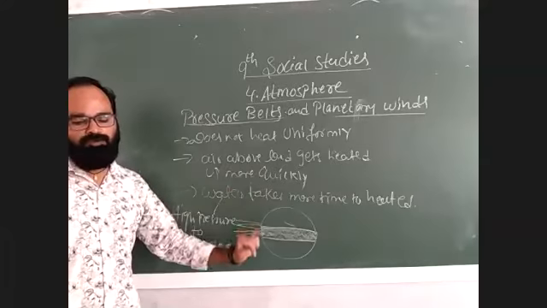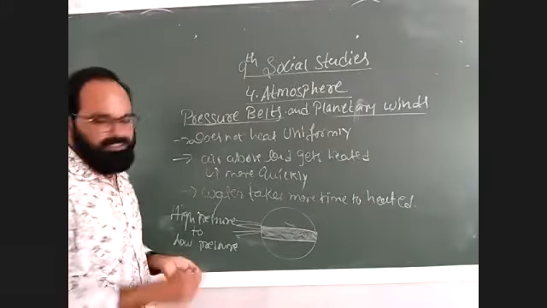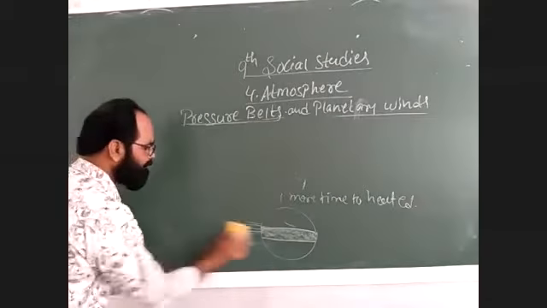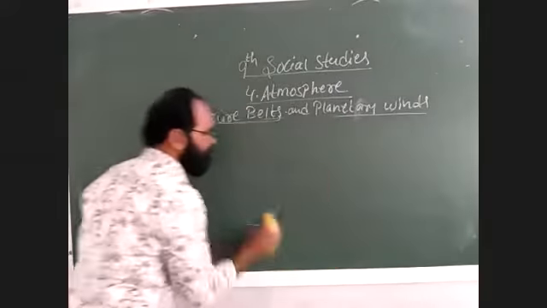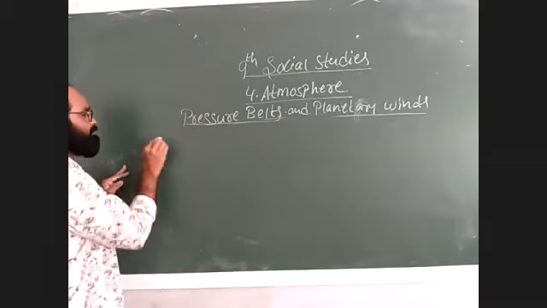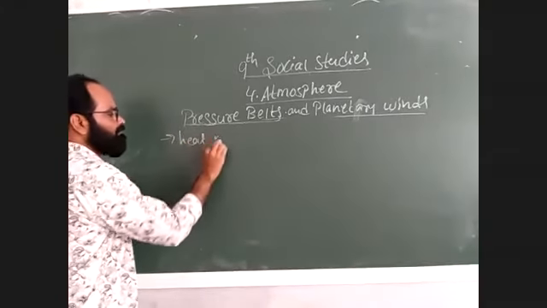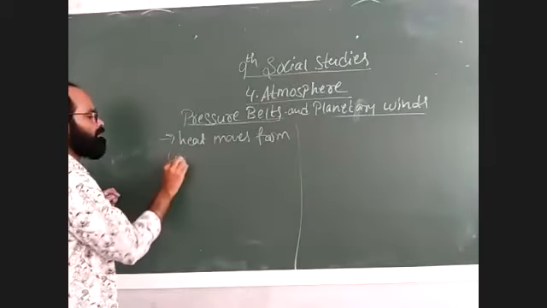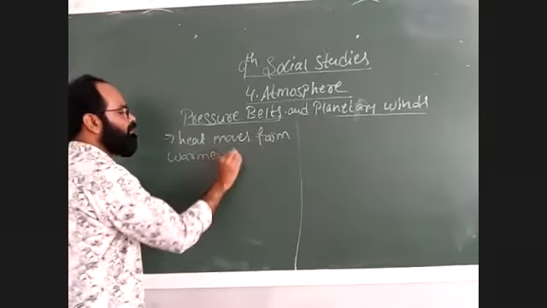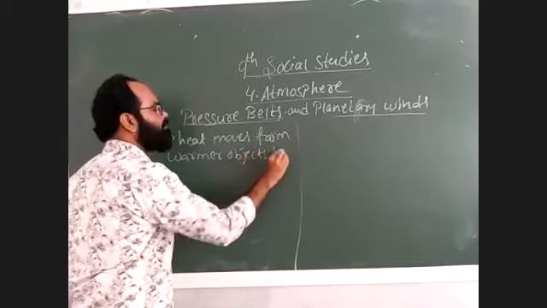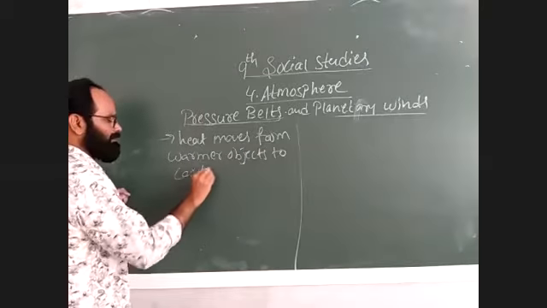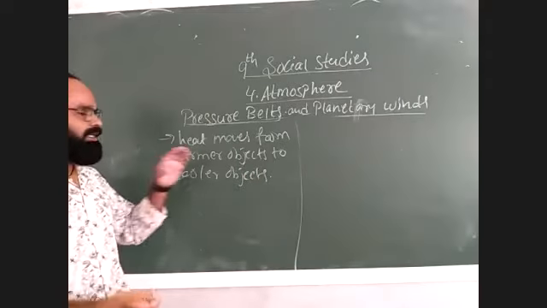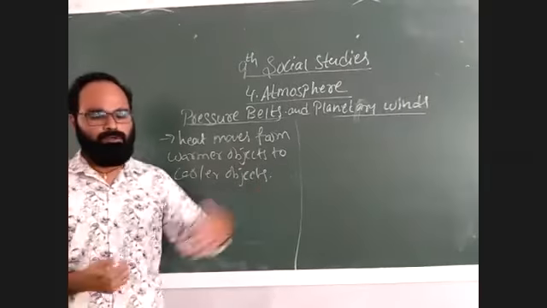Next, heat moves from warmer objects to cooler objects. I'll write it here. What is the next one? Heat moves from warmer objects to cooler objects. That means heat moves from warmer places to the cooler places.